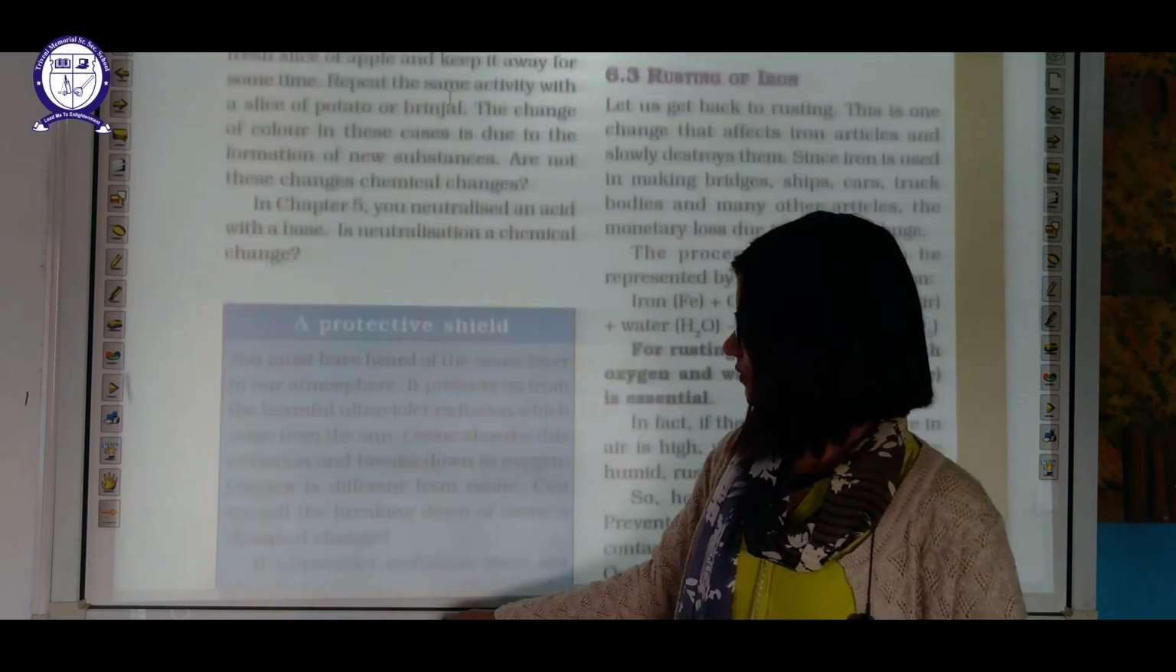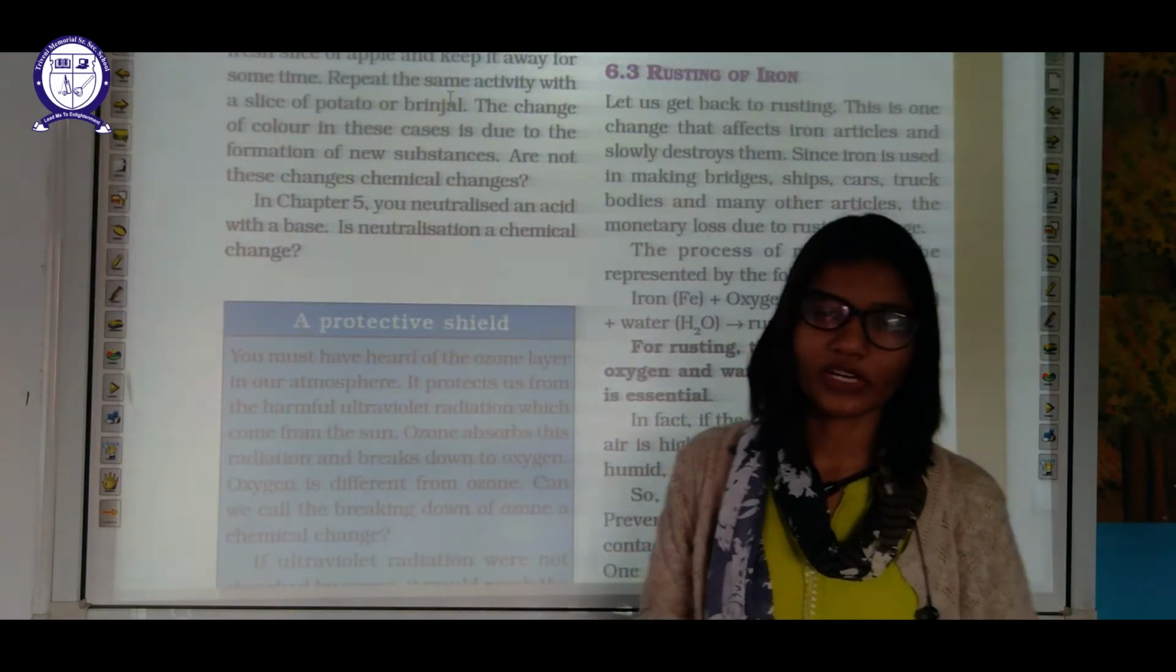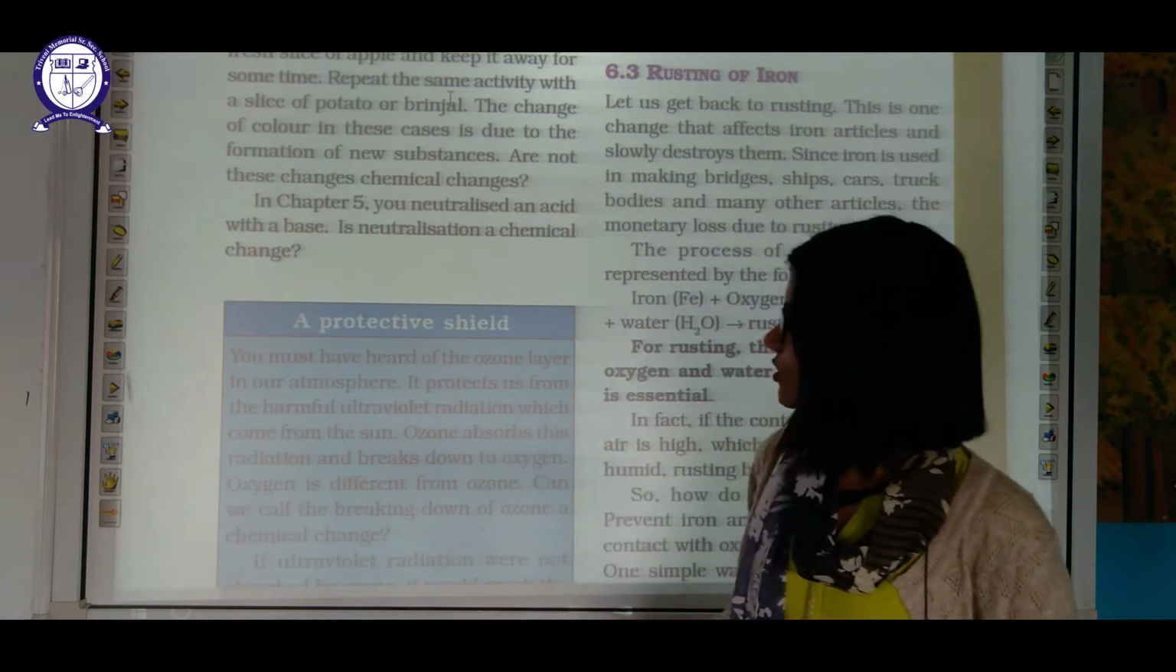In chapter 5 we have discussed neutralization reaction also, that is also a chemical change.